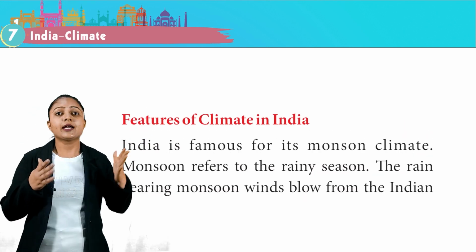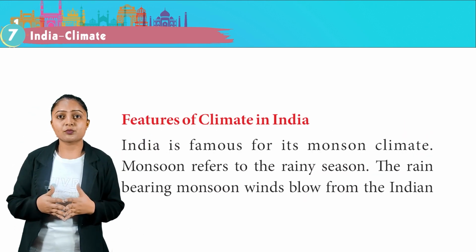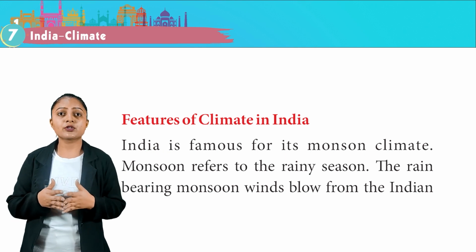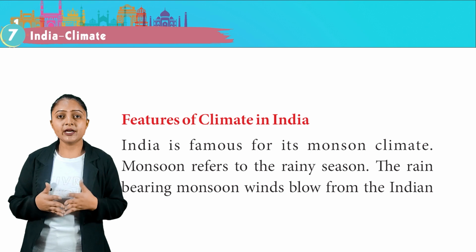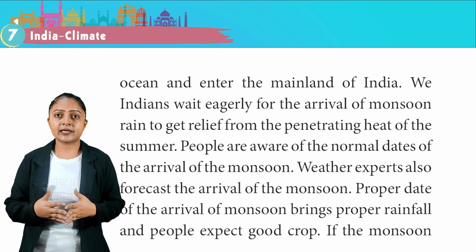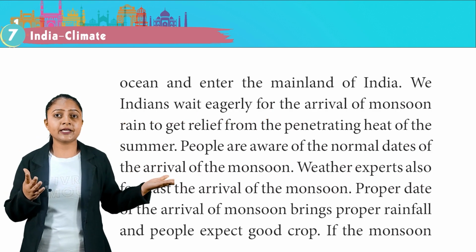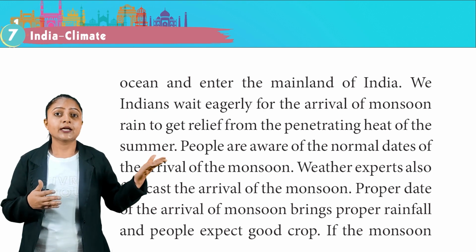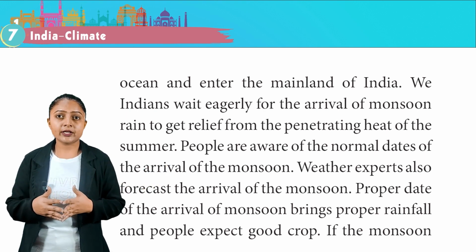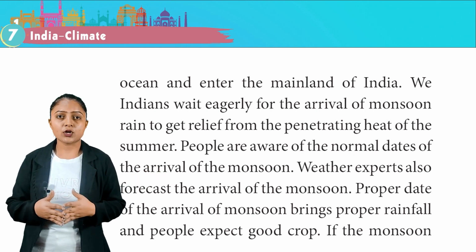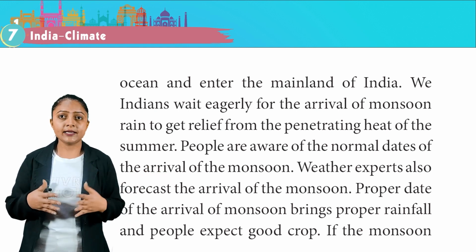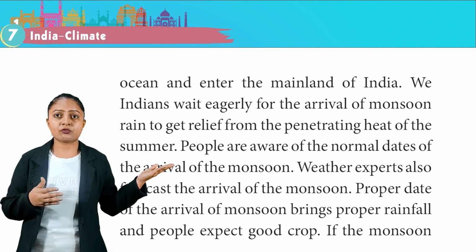Features of climate in India. India is famous for its monsoon climate. Monsoon refers to the rainy season. The rain-bearing monsoon winds blow from the Indian Ocean and enter the mainland of India. We Indians wait eagerly for the arrival of monsoon rain to get relief from the penetrating heat of the summer. People are aware of the normal dates of the arrival of monsoon. Weather experts also forecast the arrival of monsoon.